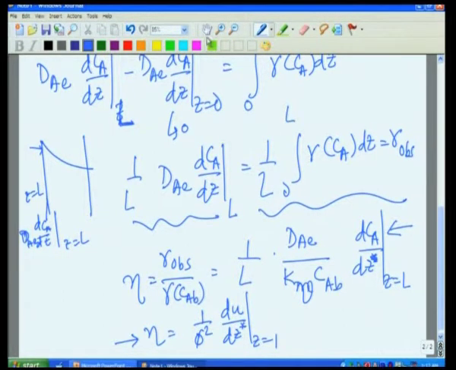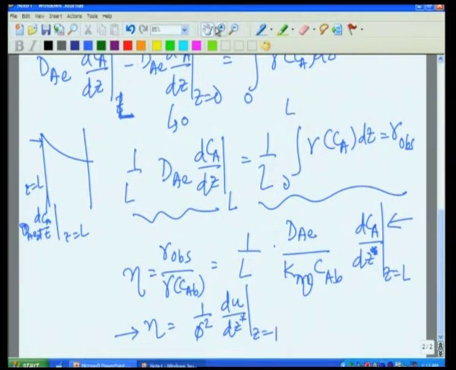Now, it turns out that for a linear system you can actually solve this equation analytically, and you get the solution tan phi by phi. That is my effectiveness factor.